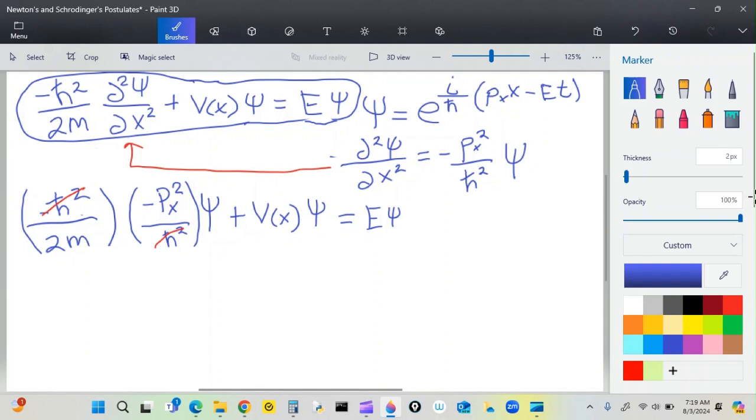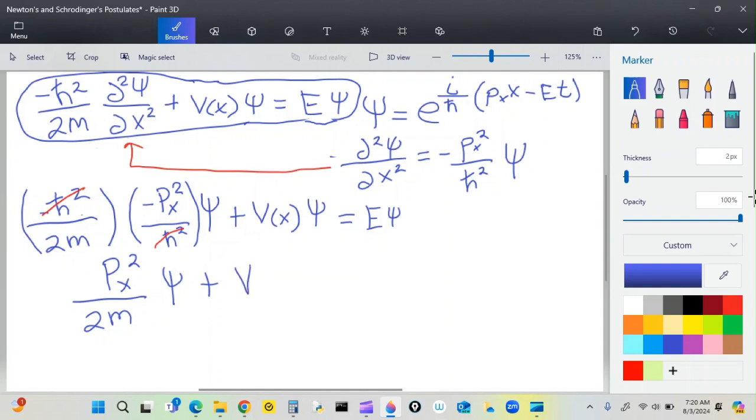And lo and behold, these two things cancel, and the negatives cancel as well. So let's see what I come up with. Hey, this is kind of neat. P sub x squared over 2m. Now, if you've been listening, you know what this thing is right here. This is kinetic energy, times the psi function,